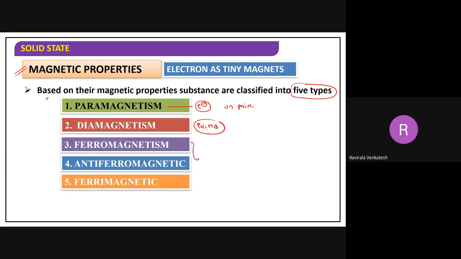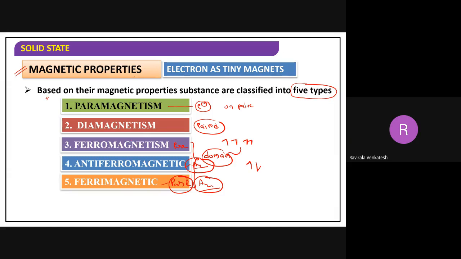For the other three we have taken domains. Each and every metal ion in the solid state crystal is taken as a domain, and the same properties we are taking like this. In ferro, all are parallel in nature. In antiferro, they are anti-parallel. In ferri, we have domains parallel as well as anti-parallel. In antiferro, only anti-parallel we are going to see. In ferro, only parallel arrangement will be seen.